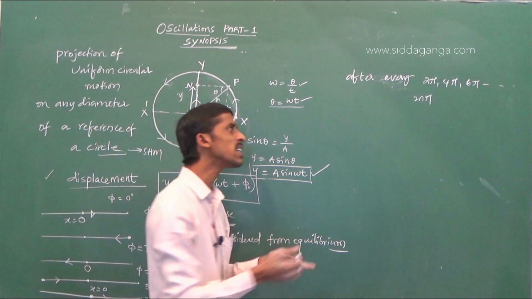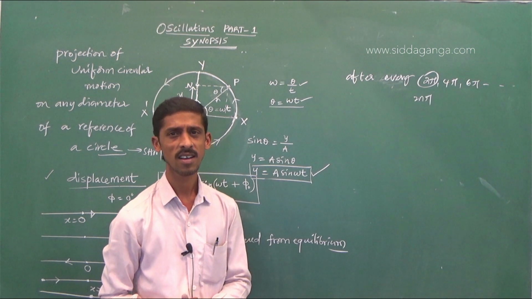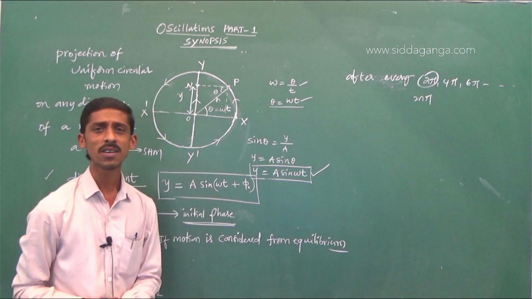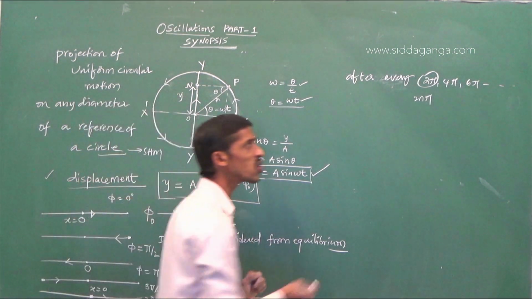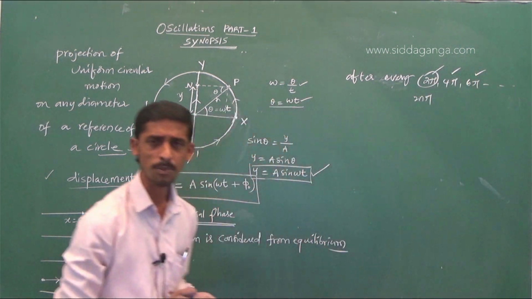If the phase of the particle is changed by 2 pi, it means the particle is coming back to initial state. Not only after 2 pi, after 4 pi, 6 pi, so on to n pi.